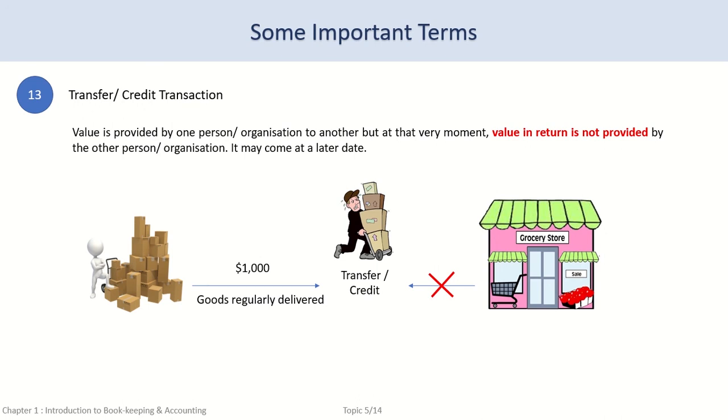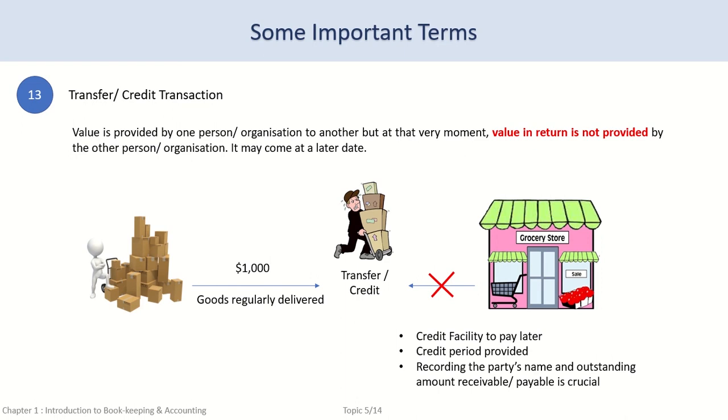In this case, the supplier and the retailer are doing regular business with each other. The supplier needs to keep a track of the total value of credit given to the retailer, that is the total value of all the delivery notes pertaining to that particular retailer. Also, the retailer needs to keep a track of the total amount due to be paid to each supplier. This again can be calculated from each supplier's delivery notes.